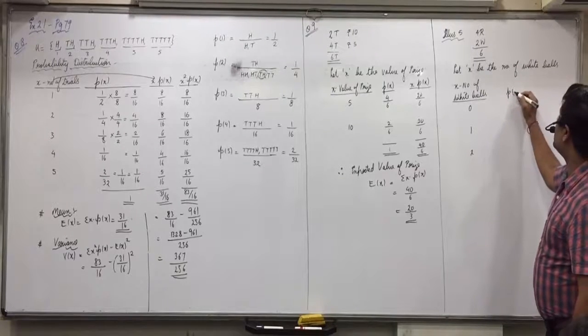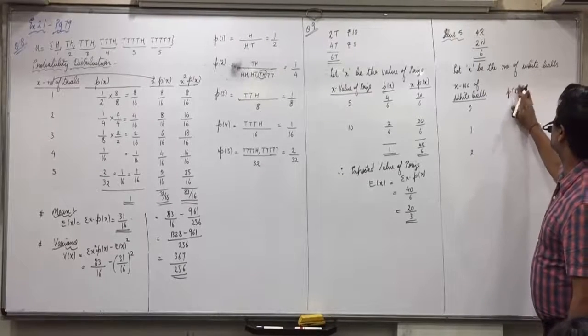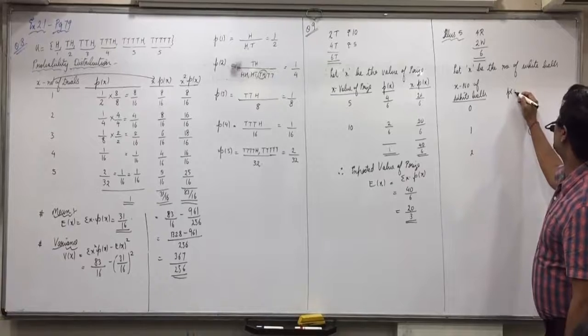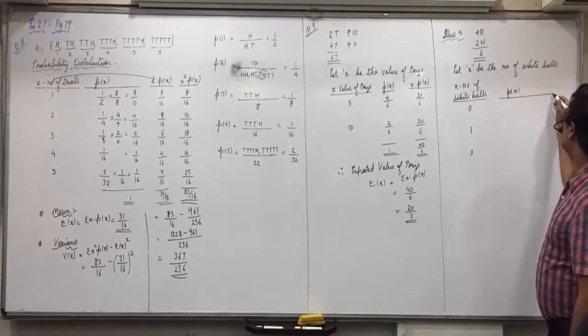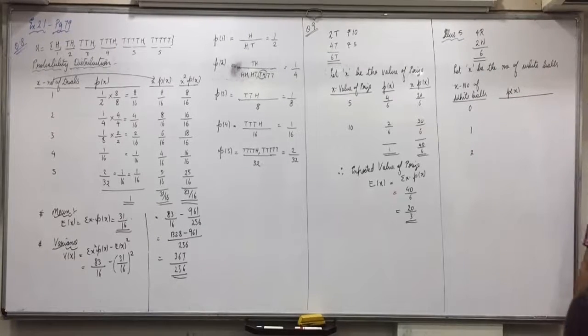Now, probability. This we have done yesterday. Calculation. Raise your hand. How will you find that there are 0 white balls? What do you mean by 0 white balls? 0 white balls and 2 red balls. What is the probability of getting that? Give them a test. Raise your hand. Shivam.